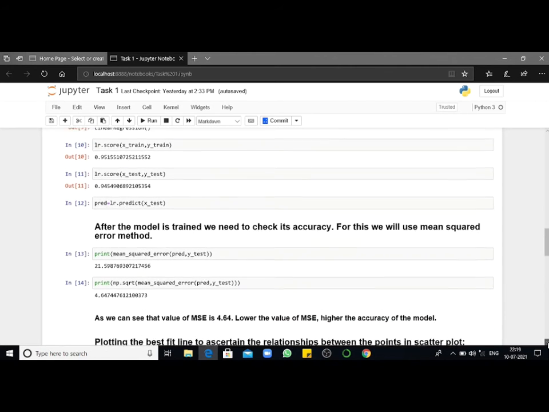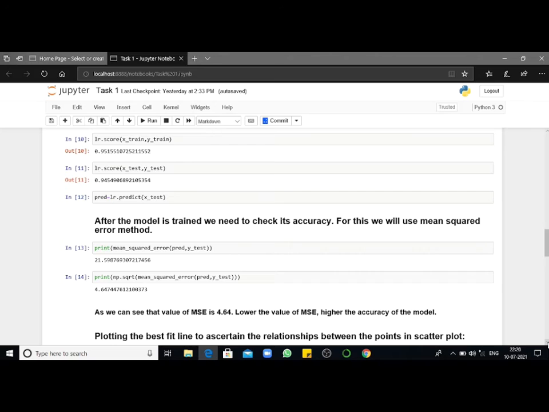After building the model from the command lines 9 to 12, we will be now checking what is the accuracy of our model. For this, we will be using the mean squared error method. In the command number 13 and 14, we have displayed the mean squared error and it comes to be 4.64744. And we already know that lower the value of mean squared error, higher is the accuracy of our model.